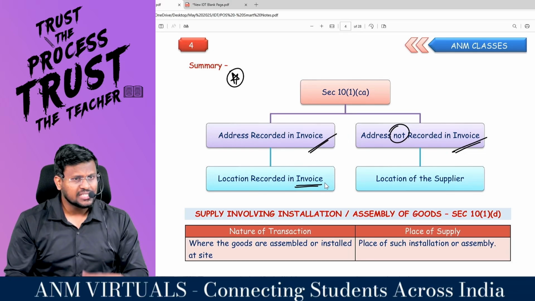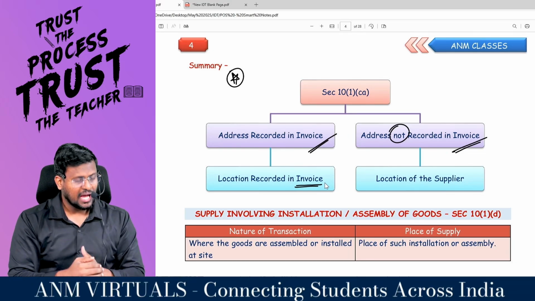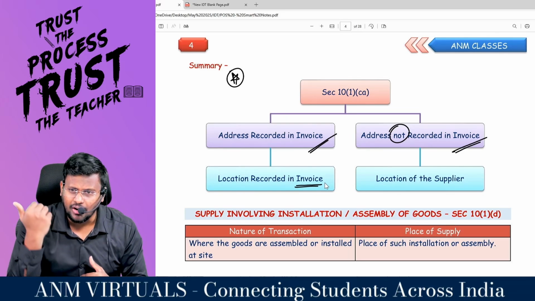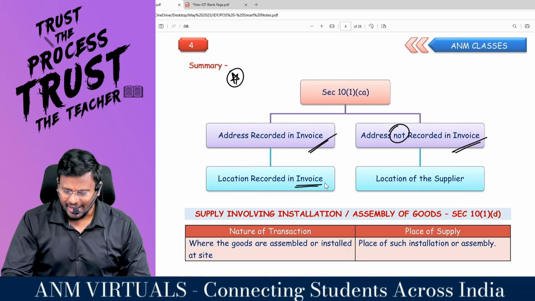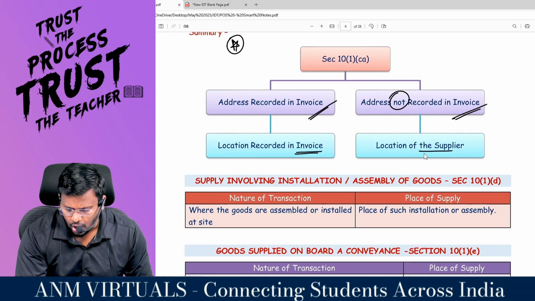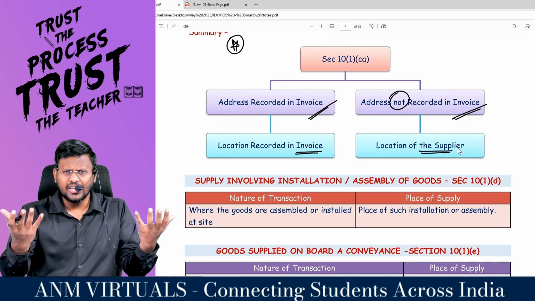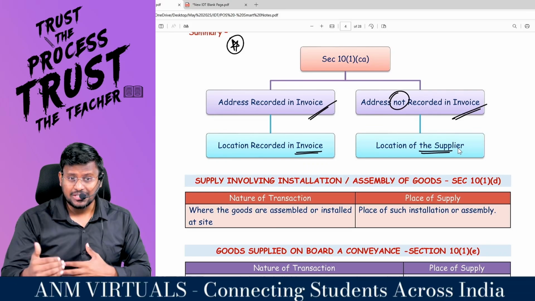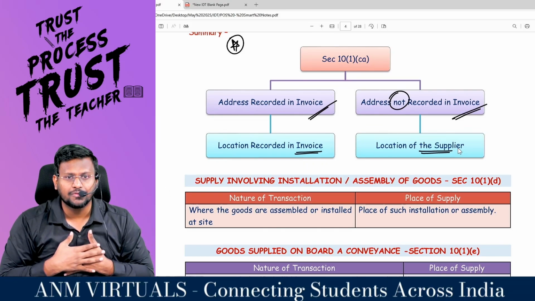When the supplier is billing, he will be putting the name of the person who is receiving the goods and also the place of the recipient. If the address is recorded in the invoice, that place should be treated as the place of supply. Whereas if the address is not recorded, the location of the supplier. Because there is no other way, I have to make it the place of supply. If the address of the recipient is not available, I have to take the location of the supplier.